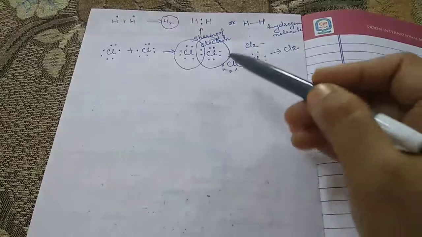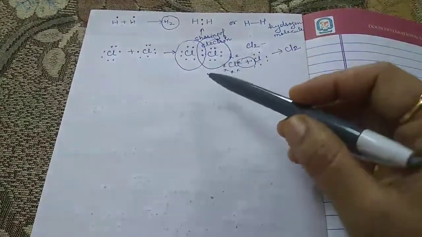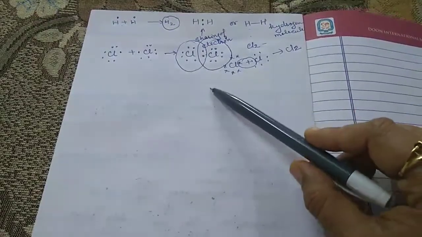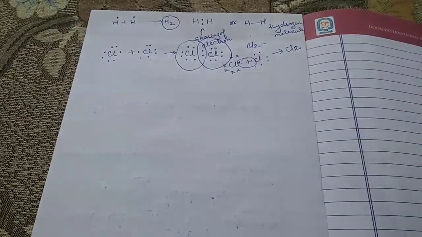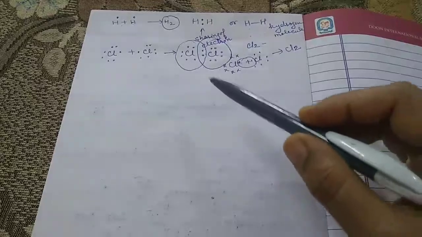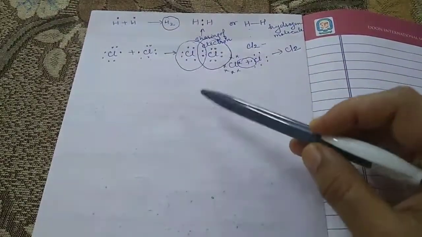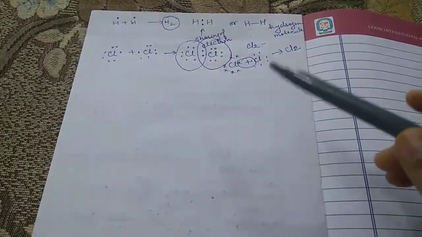So these are examples of the covalent bond with the help of the Lewis dot structure, and the Lewis dot structure can be written for other molecules also, in which the combining atoms may be the same or different. So we can draw the Lewis structure for any kind of compound. But there are some conditions in the Lewis dot structure.